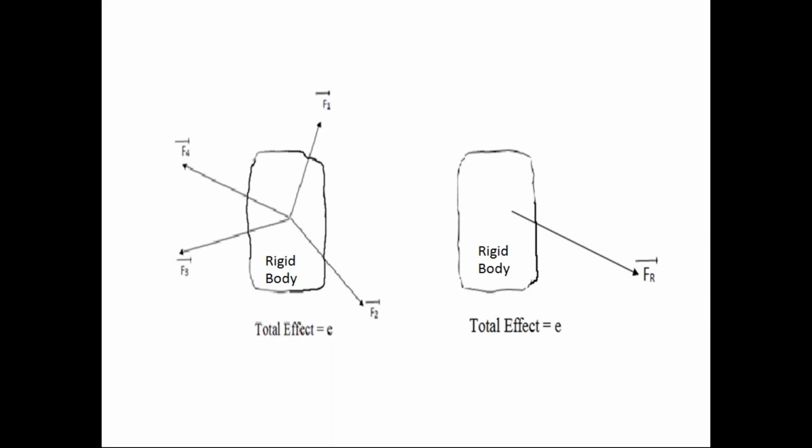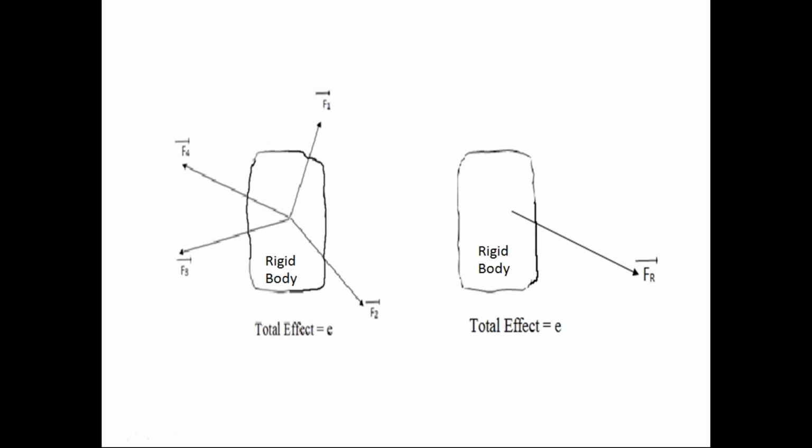Now please everyone listen to this carefully. In the first diagram, the rigid body is subjected to a number of forces: F1 bar, F2 bar, F3 bar, F4 bar. These number of forces acting on the rigid body is called a force system. Because of this force system, there is an effect in the body.